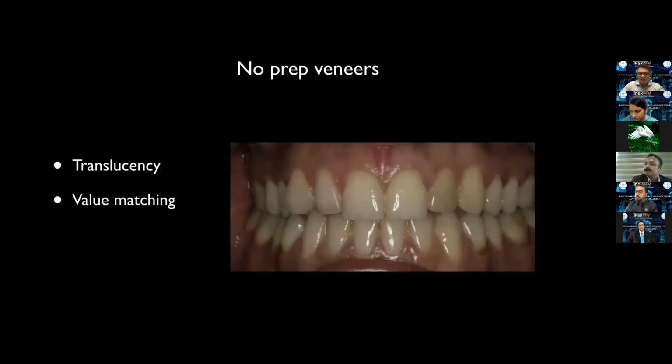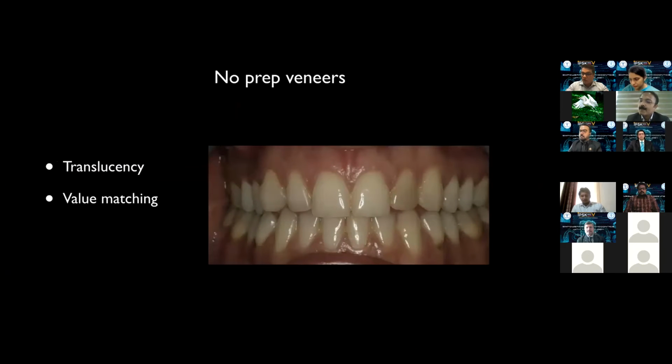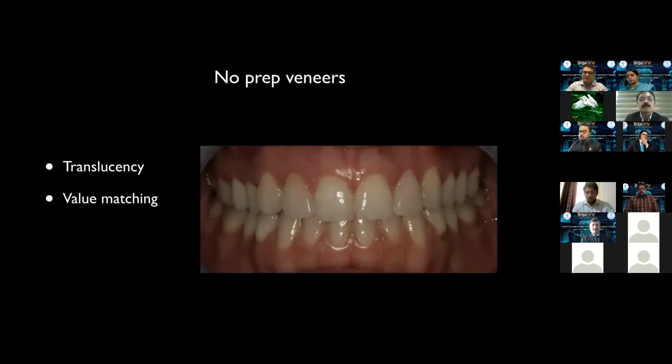Here we have a lady who has discolored lateral incisors, and a wedding is coming up tomorrow, and she wants something to be done today. If we analyze, the contour of the labial surface is not very convex, so it is possible to do zero preparation, directly scan the tooth, mark the margin on the virtual model, design a veneer, mill and bond. So these are two Emax veneers which are hand polished and bonded.